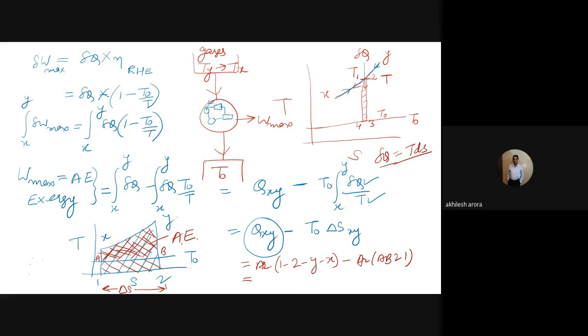For example, if the process Y to X or X to Y is at constant pressure, then the heat transfer is equal to Cp dT. If it is constant volume, then this value will be equal to Cv dT, and so on. If it is constant temperature, then you can calculate it from T dS. So it's quite easy to calculate the heat transfer. You just have to calculate the area values, and then you will be able to calculate the available energy, which is exergy.